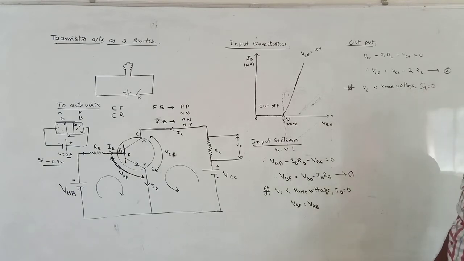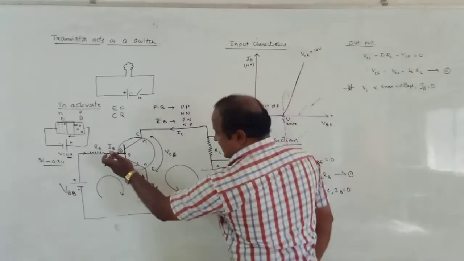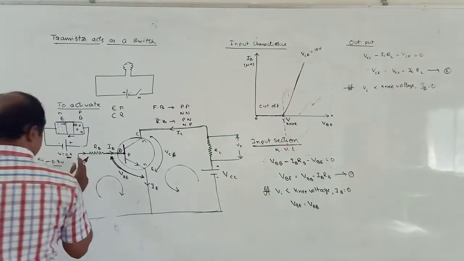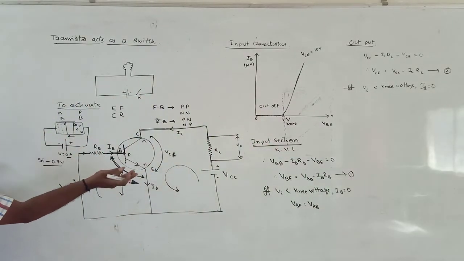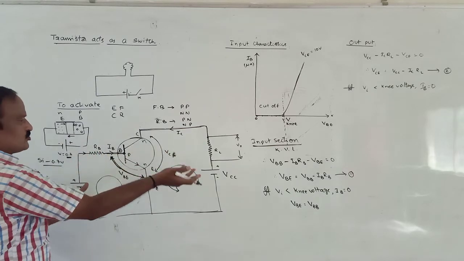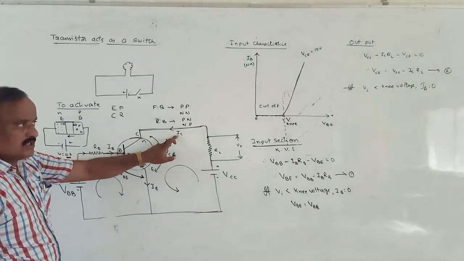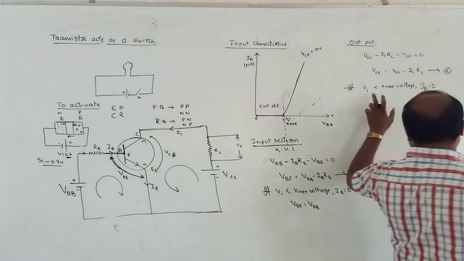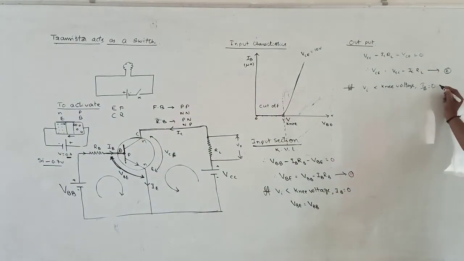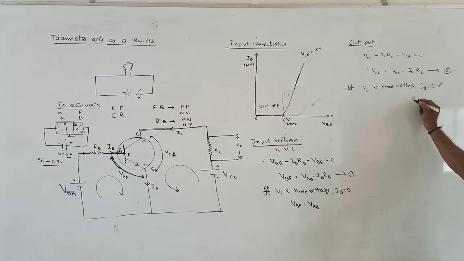If there is no base current, what is the value of collector current? Input current is 0 only. If we give input 0, then output is also equal to 0. Therefore, if Vi is less than the knee voltage, IB is 0, that implies IC is also equal to 0.